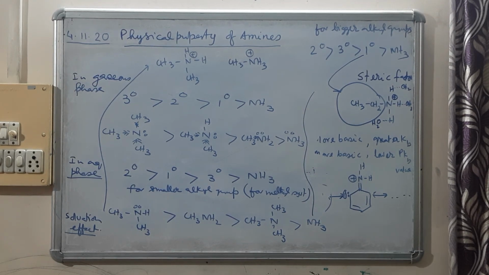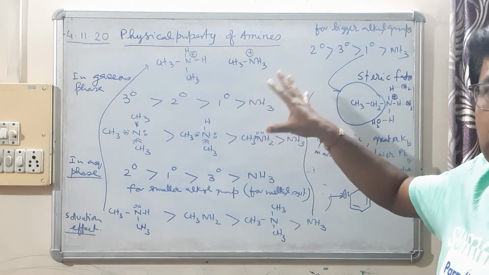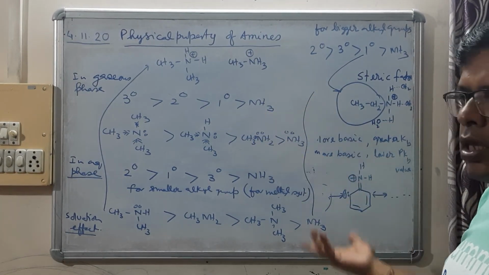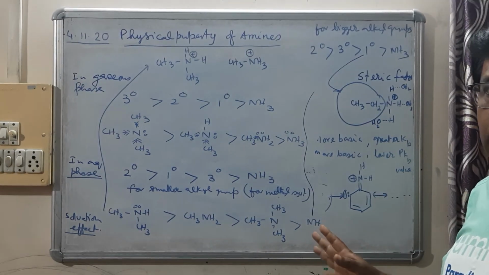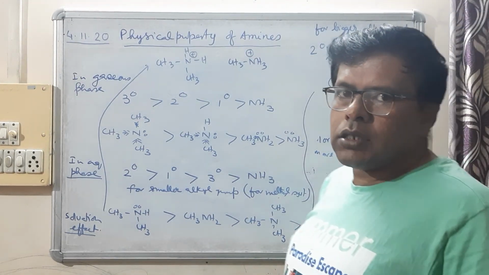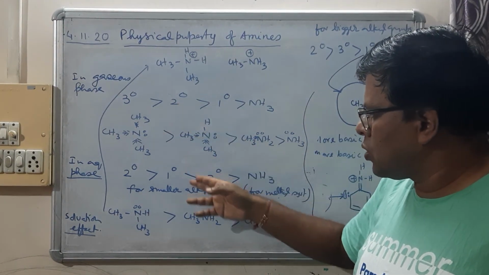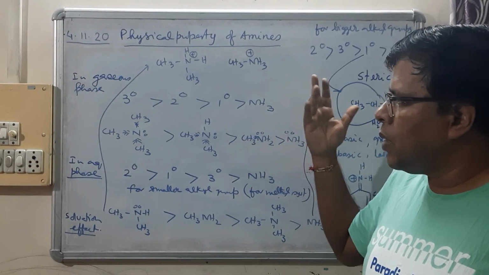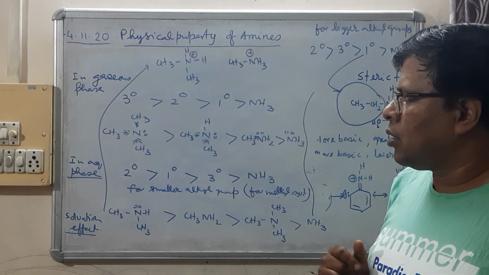So children, we will do this much only for now. In the exam you will find many questions on arranging amines according to their basicity. Many amines will be given to you and you will be asked to arrange them. So all this order you should remember. Maybe you may not be asked the reason, but you have to remember the order.